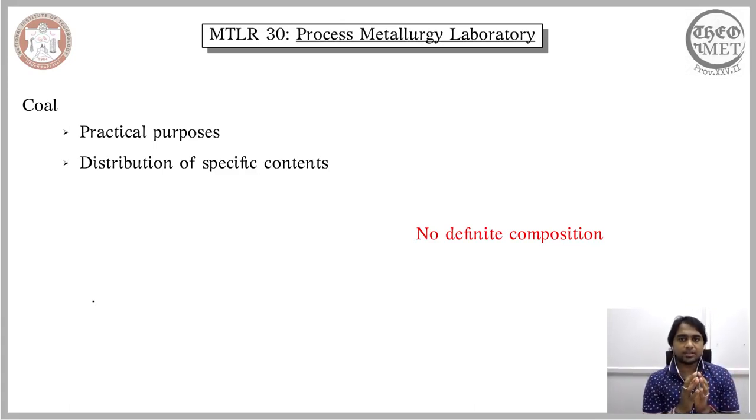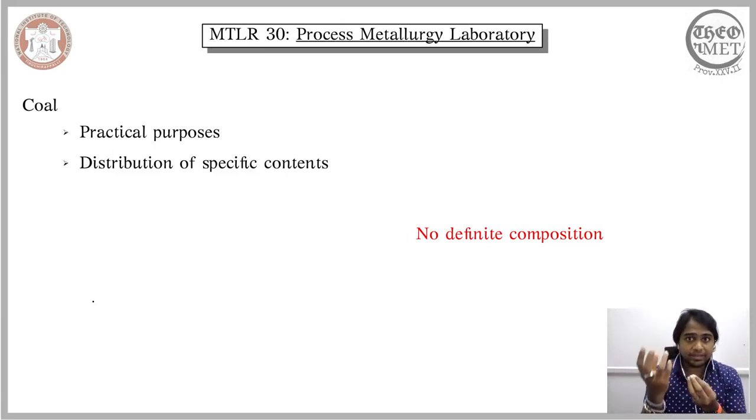Supposing you have an alloy, you want to talk about its chemical composition. You would express it in terms of the weight percentage of the alloying elements present in that alloy. However, such treatment cannot be adapted for coal, because each coal has its own chemical composition. So that approach is not practical.